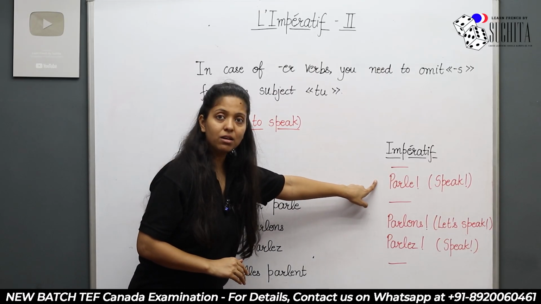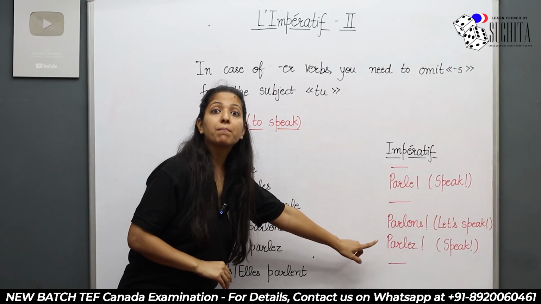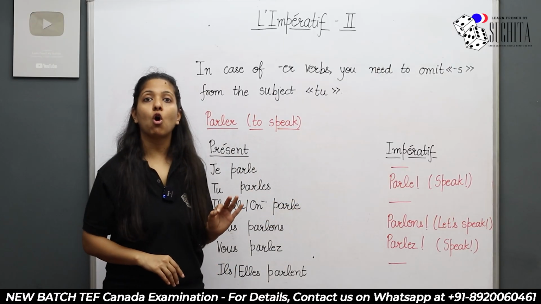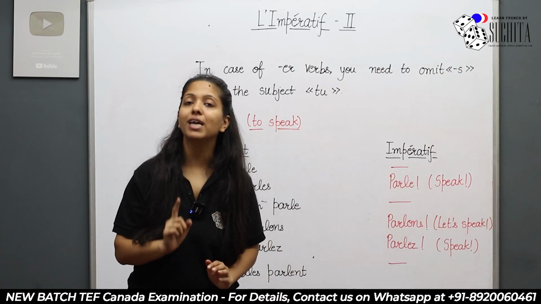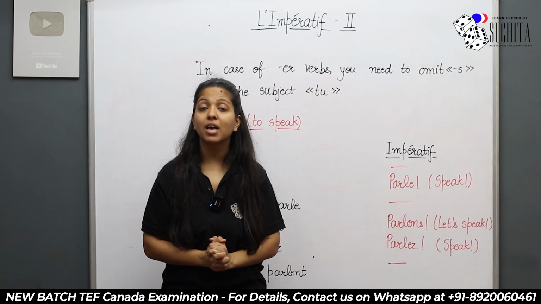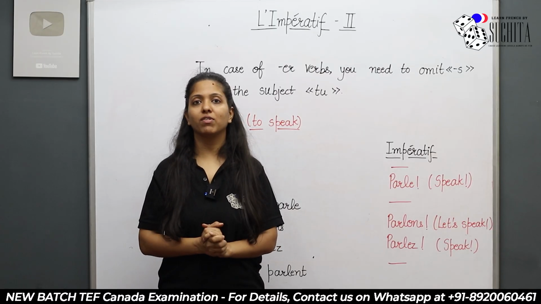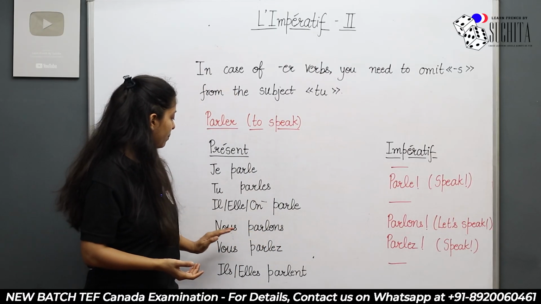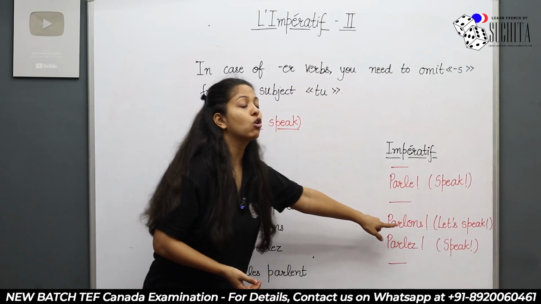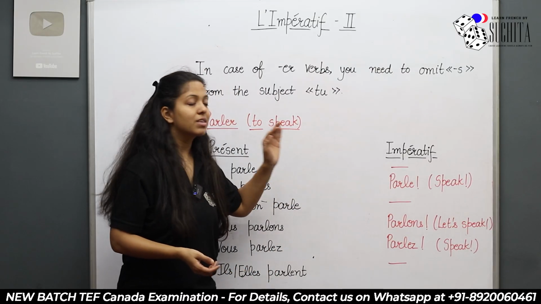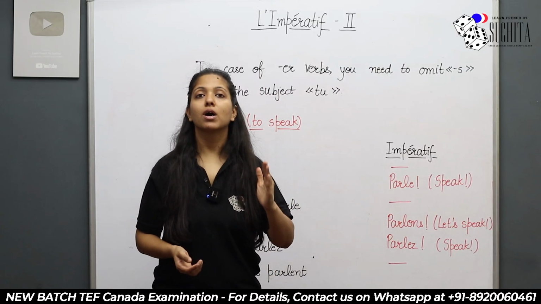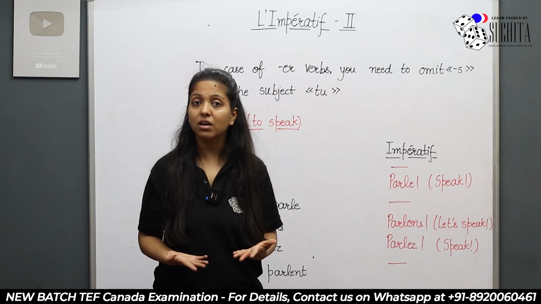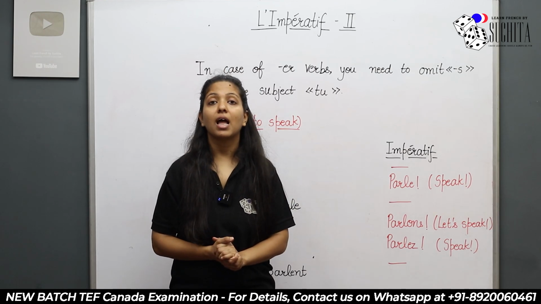So it becomes parle, parlons, parlez. Now this rule of omitting S happens only and only in the case of ER verbs and also only and only with the subject tu. Like for example, in nous also we have S, but we have not omitted that, right? So it's parle, parlons, parlez, which means speak, let's speak and speak.